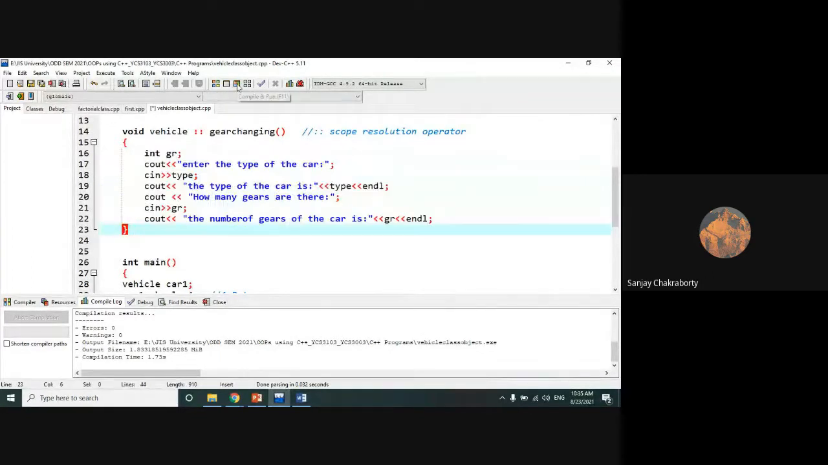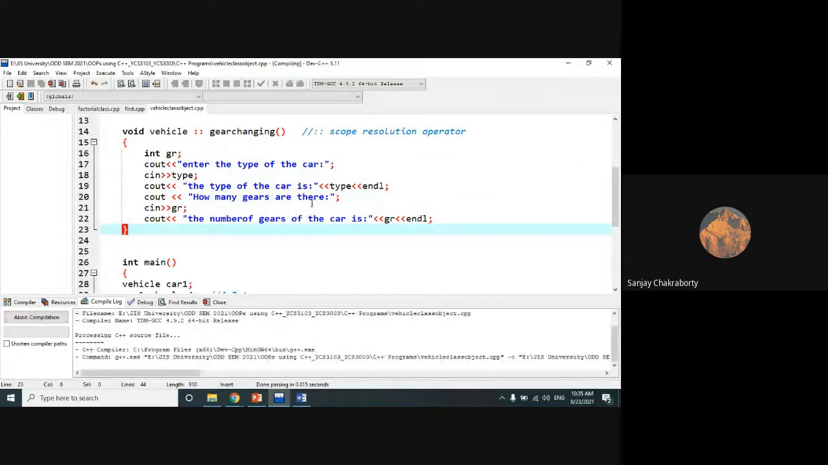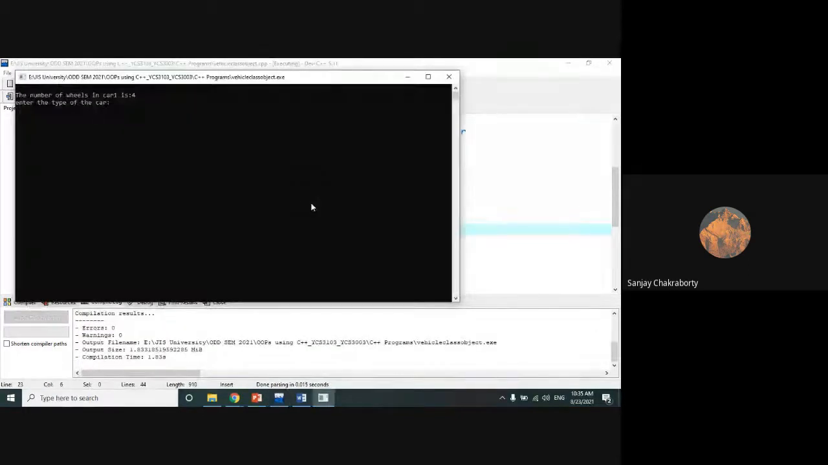So if we run this code, it will look like this. The number of wheels in car 1 is 4, which I have declared at compile time. You can take it as runtime, it is your choice. Now enter the type of the car. Suppose I have given the car as family car.